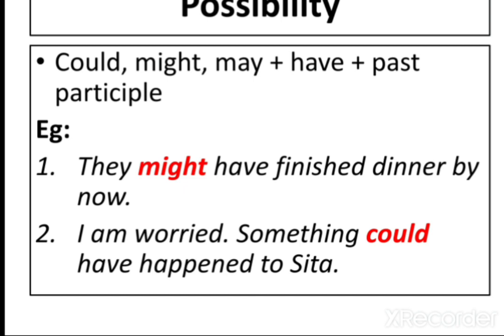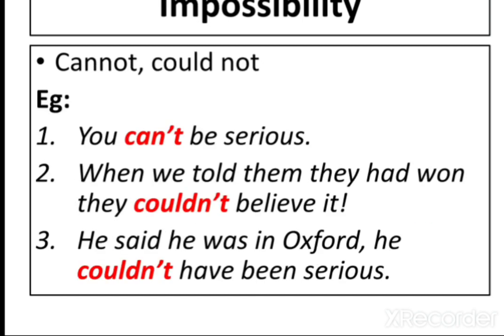Now let's focus on impossibility. When something is not possible, when we know that something is unlikely to happen, the chances of happening are really, really small. When we think that something is impossible, we use the negative forms of can and could. You can't be serious. It's not possible. I don't believe it. This expression is often used after someone says something that you just don't believe.